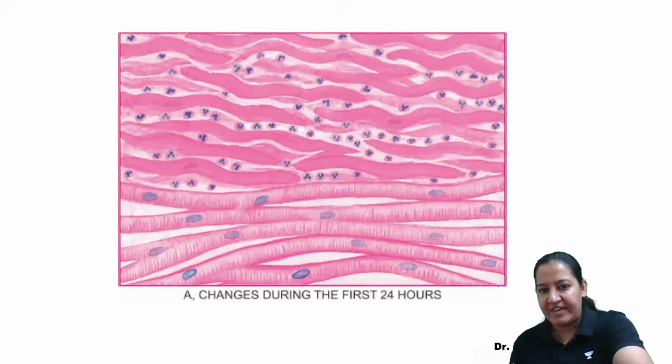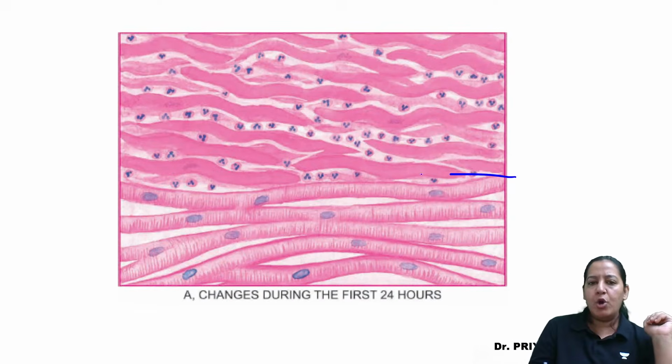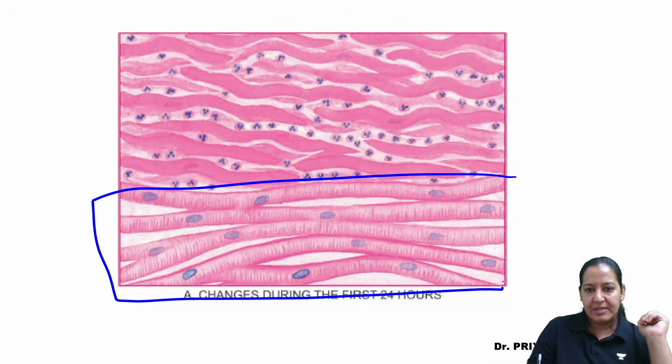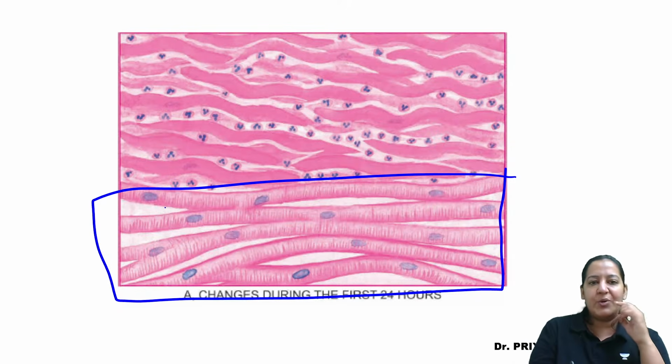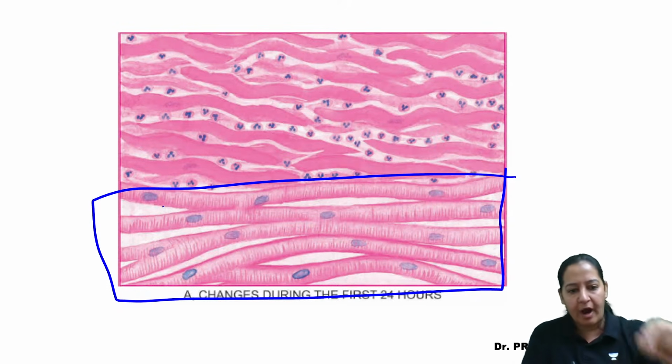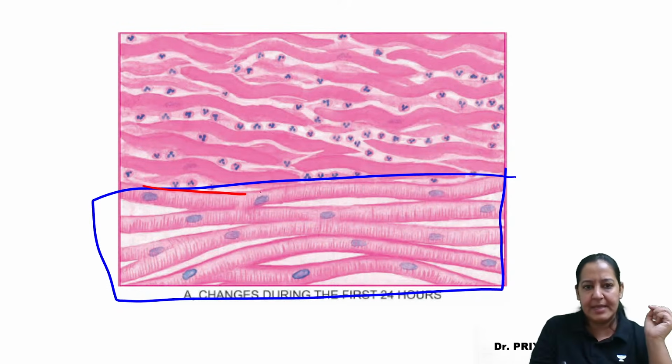Okay, what do you mean by waviness? See this diagram. Can you see? See the lower half of the diagram. Don't see the upper half. See only the lower half. What is the normal diagram of the heart? In this diagram of the heart, you can see cardiac muscles, cardiac fibers. Let me draw the cardiac fibers. These are the cardiac fibers. These are the cardiac cells.